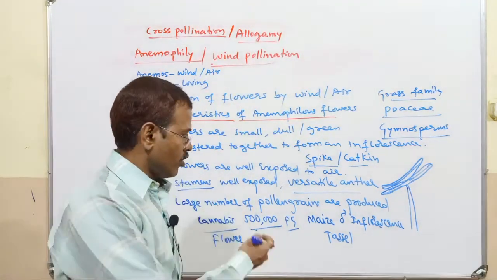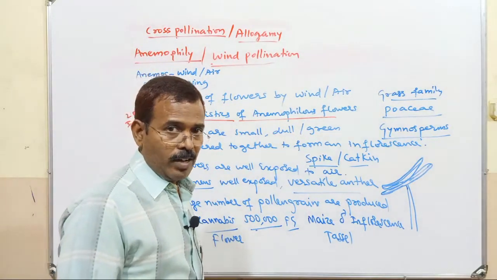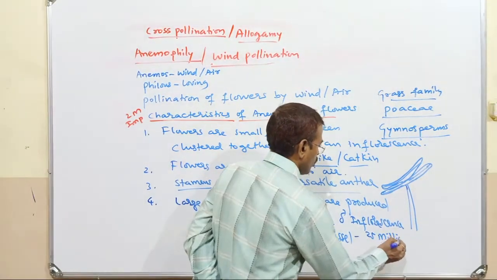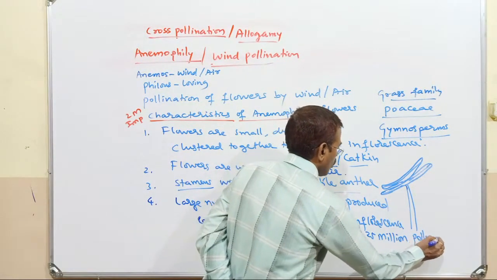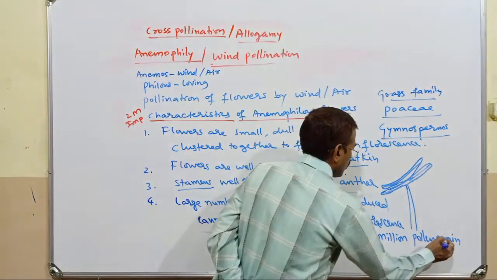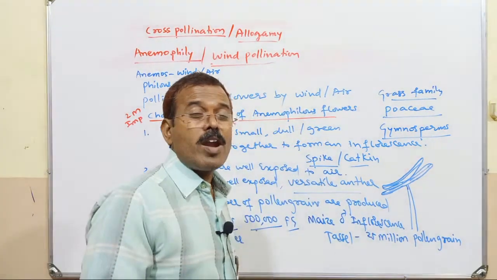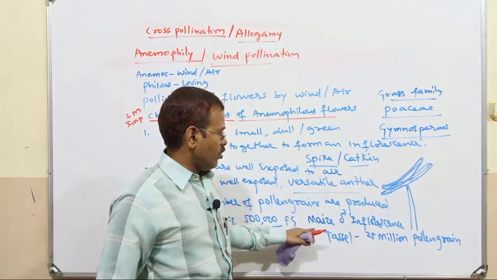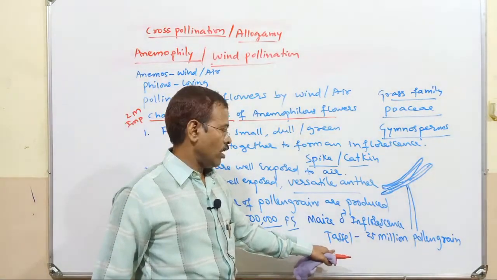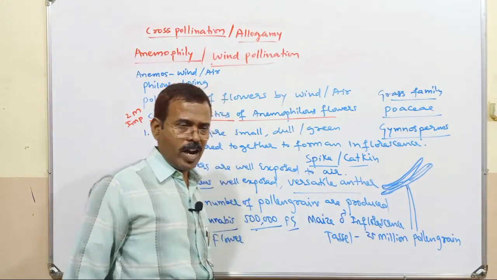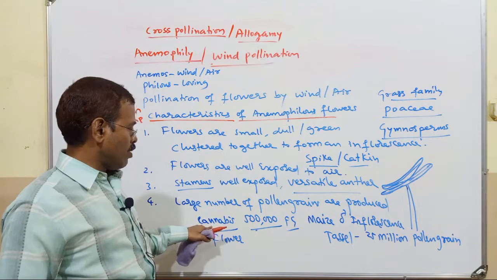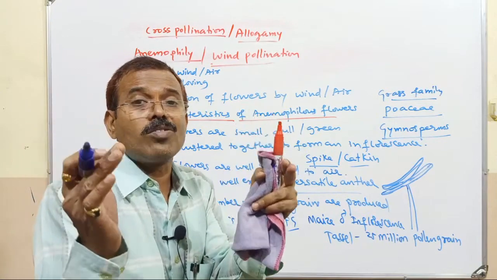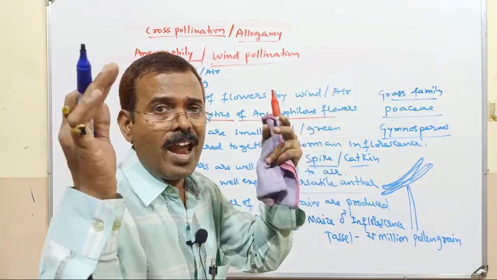This is going to release 25 million pollen grains. See how many pollen grains are produced. So in maize, the male inflorescence called tassel releases 25 million pollen grains, and the single flower in cannabis produces 5 lakh pollen grains. Like that, a large number of pollen grains are produced and released from the anther.